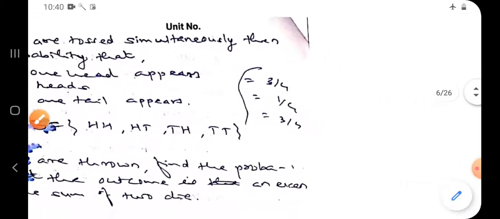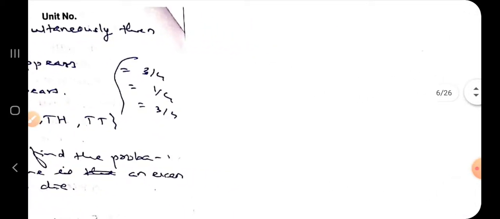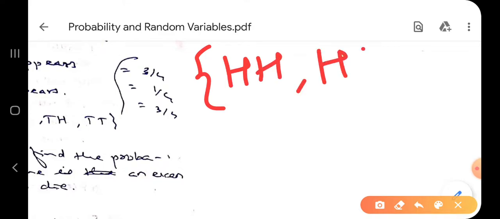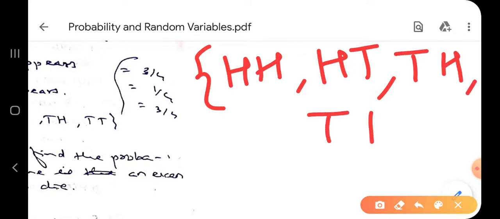Two coins are tossed simultaneously, so write down the sample space: HH, HT, TH, and last one is TT. Now the sample space, n of S, is 4.